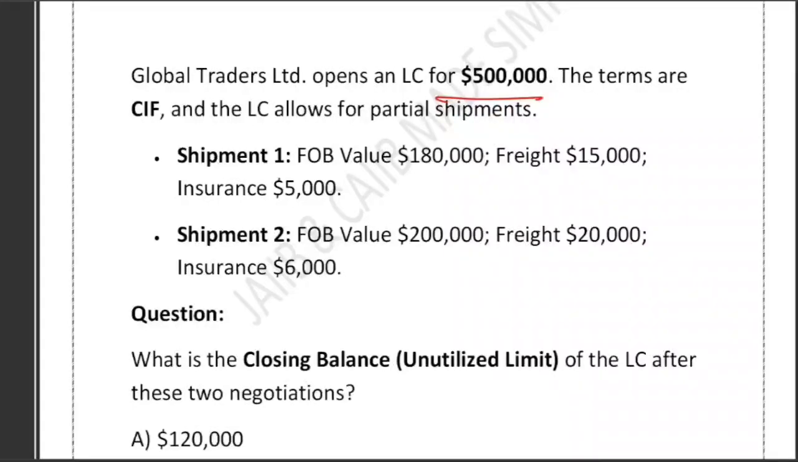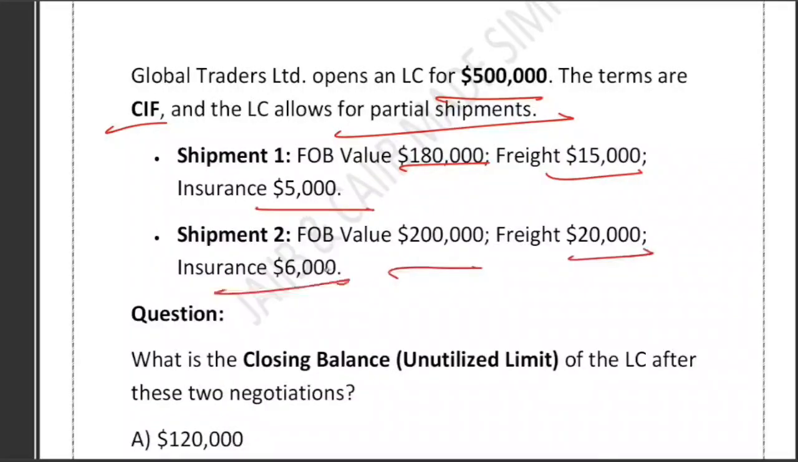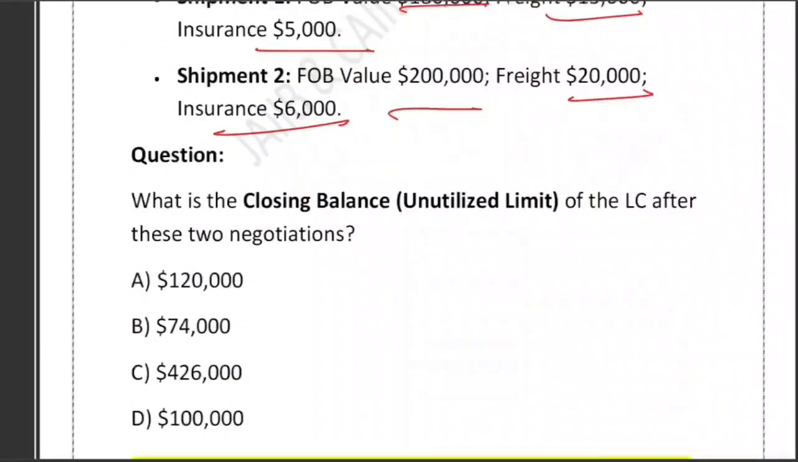So Global Trader Limited open an LC for $5 lakh. The terms are CIF and the LC allows for parcel shipment. You can see free on board value they have given 1,80,000. Freight is 15,000. Insurance is 5,000. Similarly, FOB is 2 lakh. Freight is 20,000. Insurance is 6,000. Right? They have given. So what is the closing balance or unutilized limit of the LC after these two negotiations?